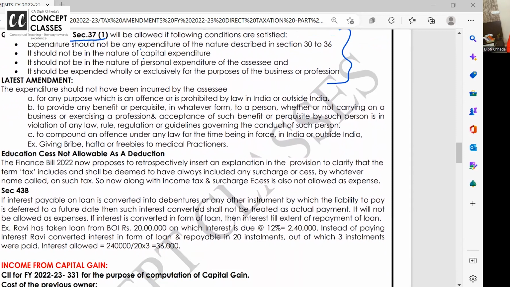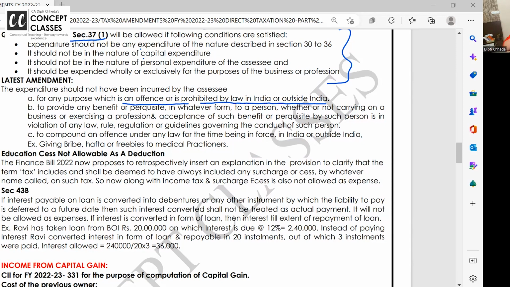What is the first addition here? Expenditure should not have been incurred by the assessee for any purpose which is an offense or prohibited by law in India and outside India. Ma'am, but mind, this expense is related to business. For example, is GST allowed as expense? Yes. Interest on late payment of GST, is it allowed as expense? Yes. But if there is a penalty, it is not allowed.